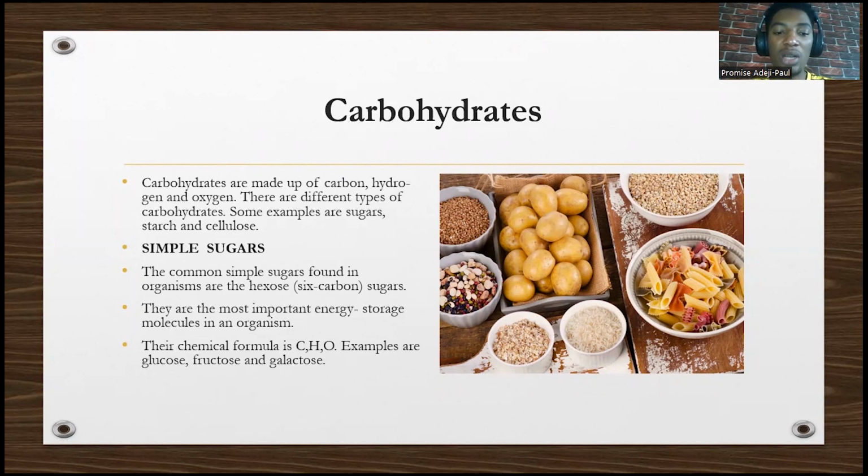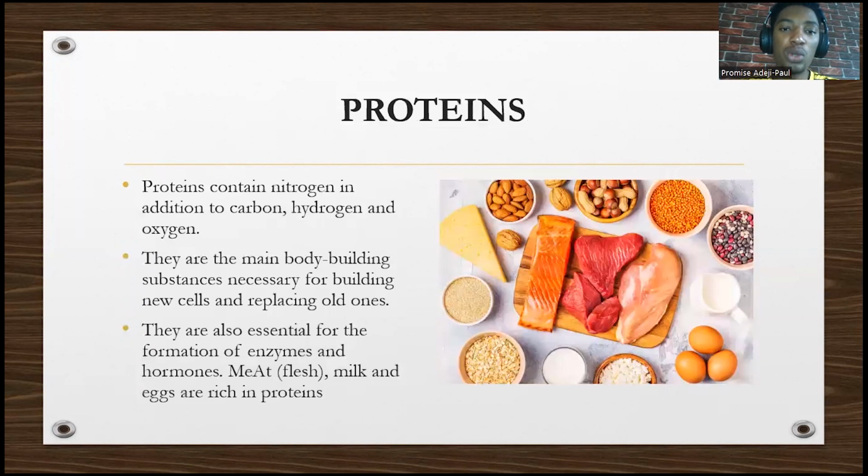Their chemical formula is usually CHO, it's usually in the form CHO. For example, glucose now is what? C6H12O6. So it follows the pattern CHO. Same with fructose, and same with galactose.